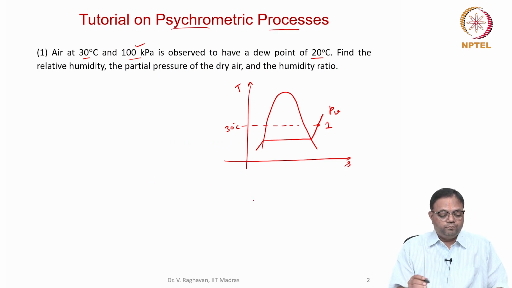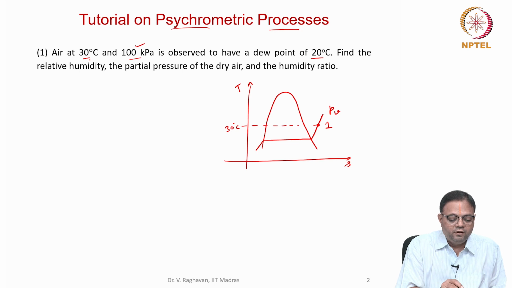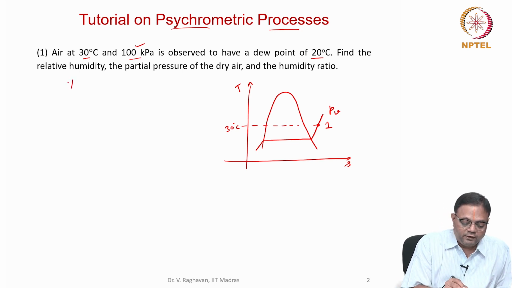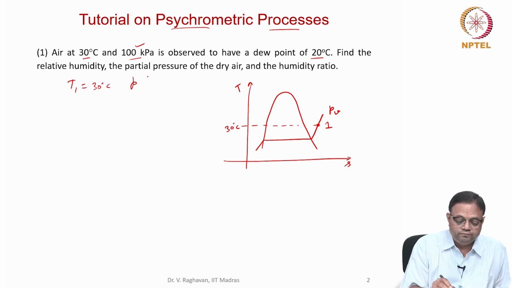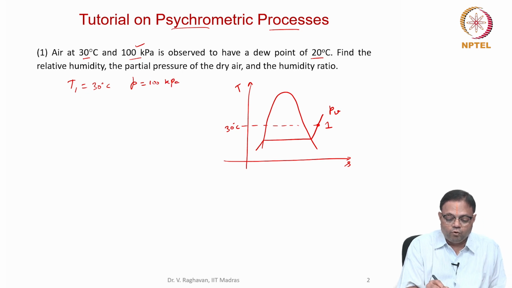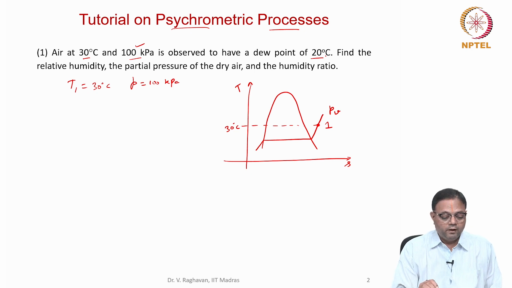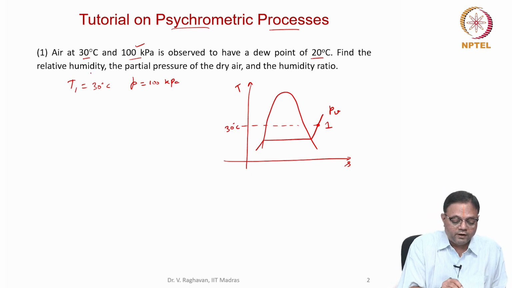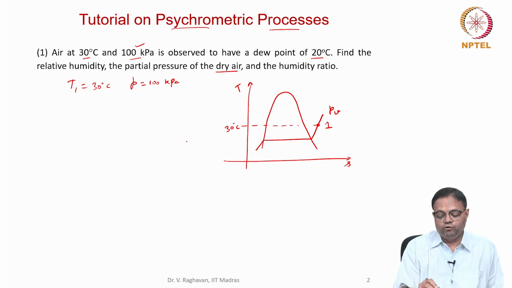The first problem: air at 30 degrees and 100 kilopascals. So we can say T1 equals 30 degrees and the total pressure is 100 kilopascals. It is observed to have a dew point temperature of 20 degrees. We have to find the relative humidity, the partial pressure of the dry air and the humidity ratio.